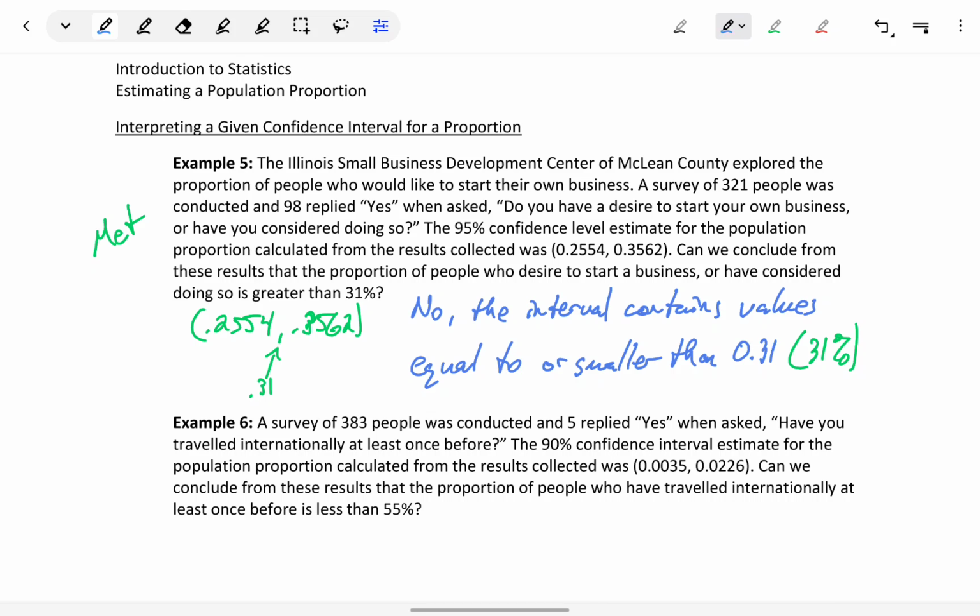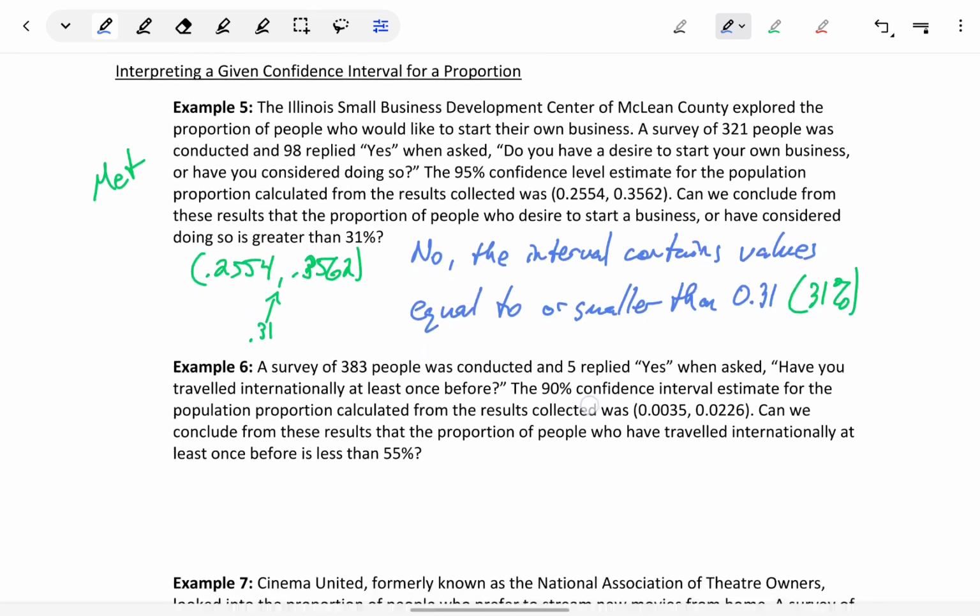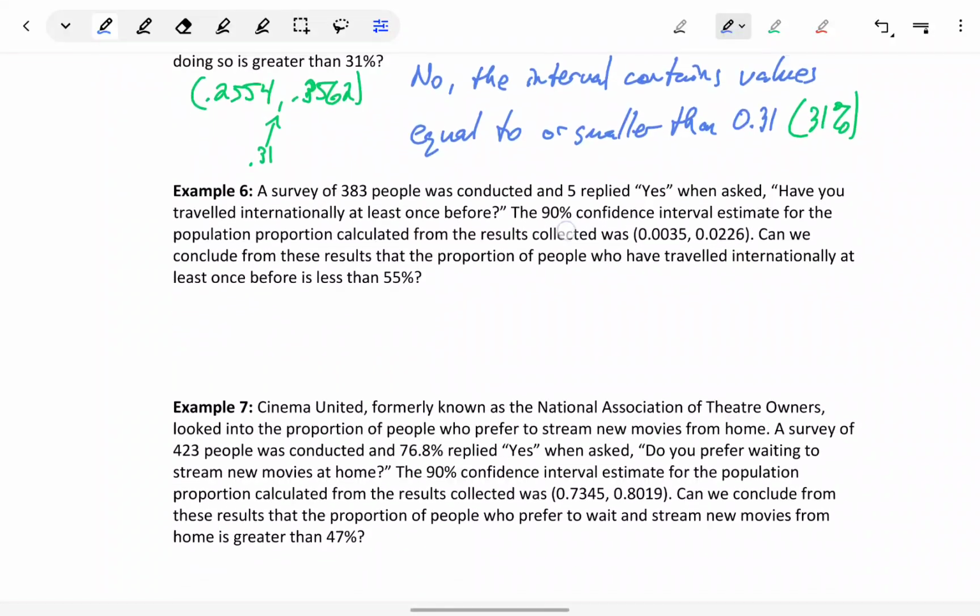Since that's the case, it's possible that the true population proportion is actually equal to or smaller than 0.31, so we can't support that claim.